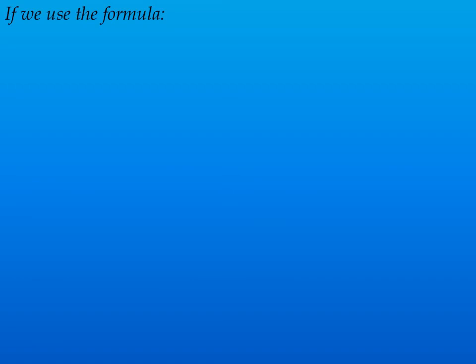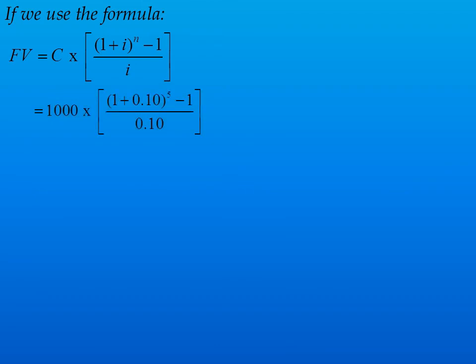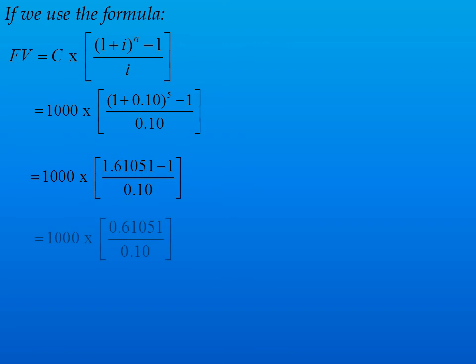Same thing if I use the formula. The formula was this and I'm putting the values in this. 1000 is cash flow per year and 10% is the interest and n, that is number of payments, is 5. It comes to 1000 into (1.61051 minus 1) divided by 0.1. Following these steps, it will come to 6105. Same thing.